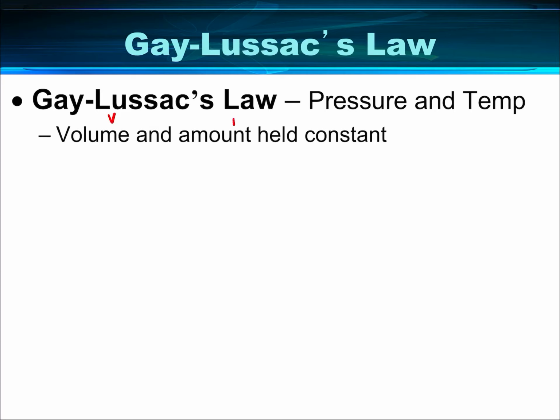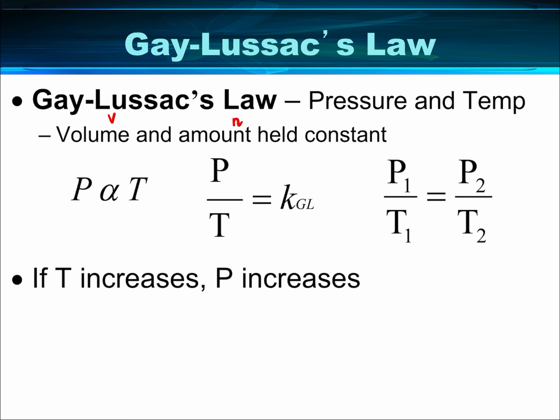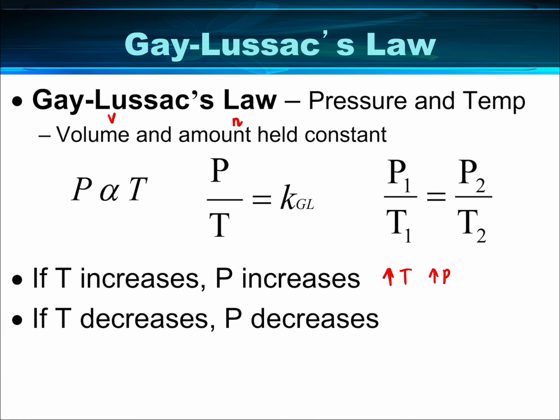So Gay-Lussac's law is looking at pressure and temperature. So volume and our amount, our N, is held constant here. So again, we're not using those in our calculations. All right. So again, we have directly proportional. If T increases, if we have an increase in temperature, we're going to have an increase in pressure. And if temperature is going to decrease,